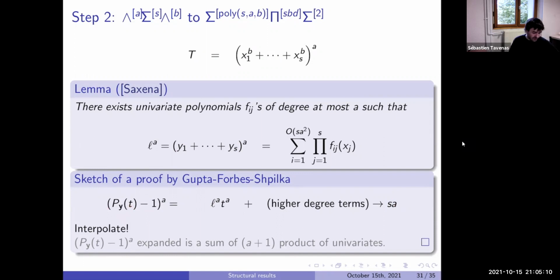If I recall, it was 1 plus x1 times a constant, times 1 plus x2 times a constant, and so on. In particular, if we expand this sum, we can notice it's just a product.